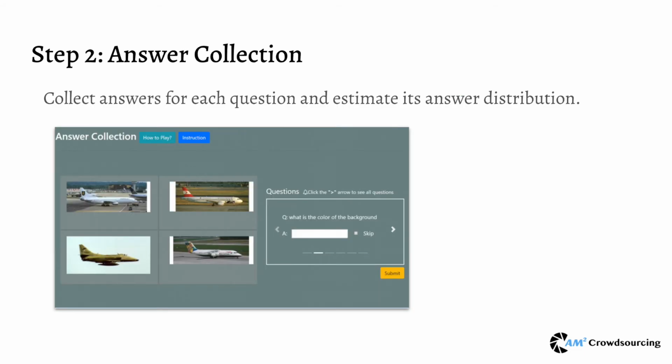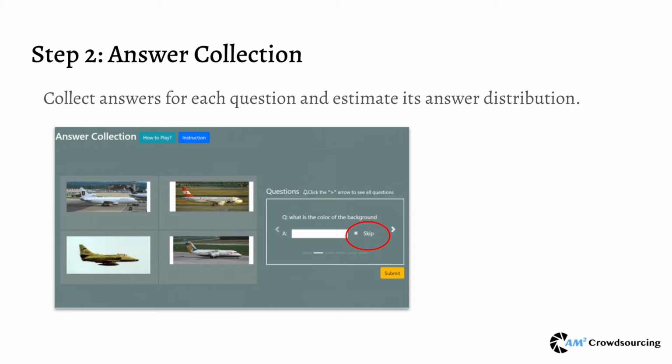In step 2, answer collection, we collect answers for each question and estimate its answer distribution. Workers are expected to answer all questions from step 1 based on different samples of images showing on the left side of the screen. We provide a skip feature allowing workers to skip a question if they find it does not apply to the majority of these 4 images.